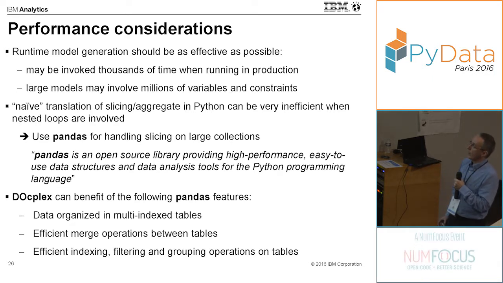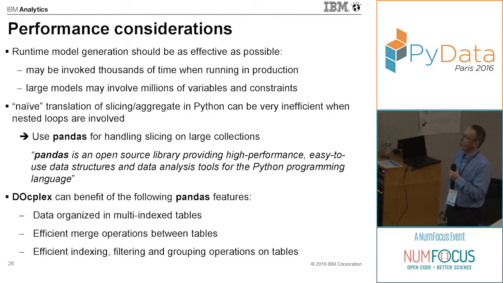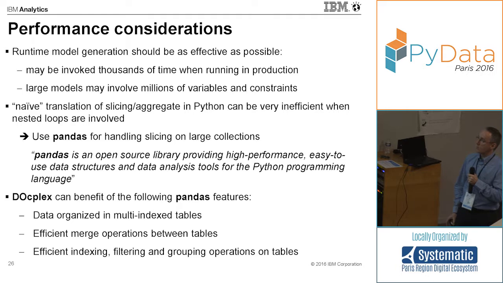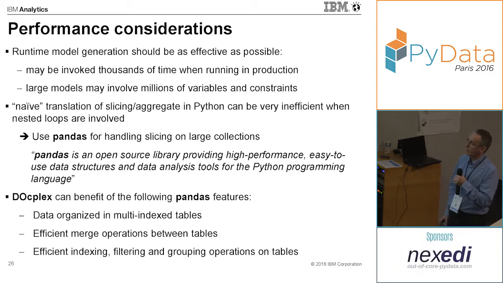Runtime model generation should be as efficient as possible. Why? Because in practice, in production, a model can be invoked thousands of times. Also, large models may involve millions of variables and constraints. So that means that this naive translation, as I've shown before, can be very inefficient, especially when there are nested loops. And that's why packages like pandas can be very useful, because they are designed for handling slicing on large collections.